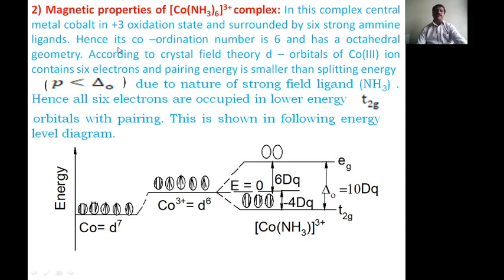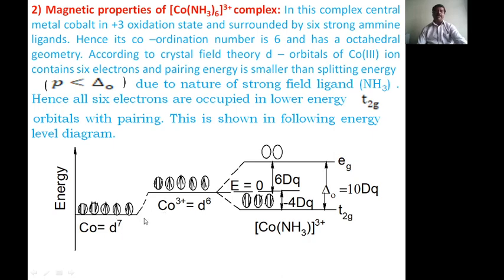You must know about these things. According to crystal field theory, the d orbitals of the cobalt 3 ion complex have 6 electrons, and the pairing energy is smaller than the splitting energy due to the nature of the strong field ligand amine. Hence all 6 electrons are paired up in the lower energy T2g orbitals. This is shown in the figure. Now first, here, this is the cobalt. You have 7 electrons in the isolated cobalt atom. These 7 electrons are fed.